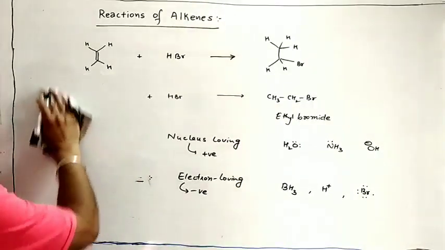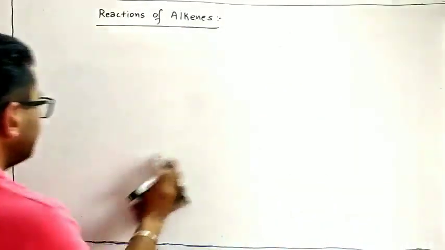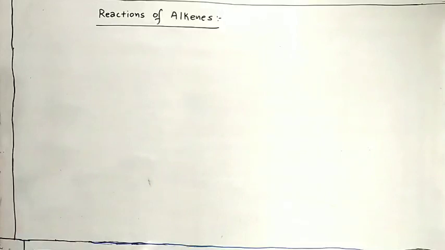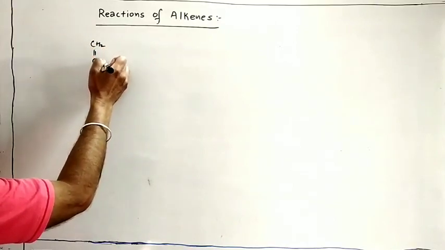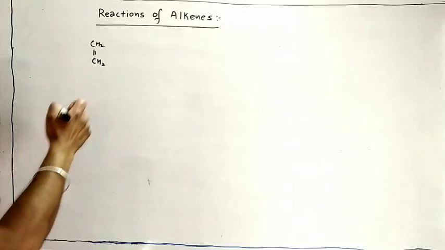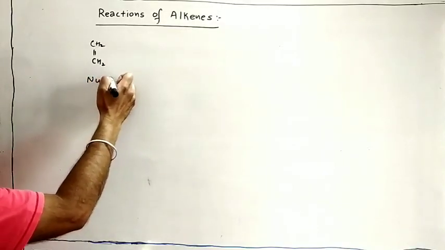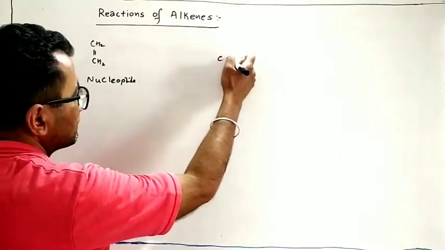Now let's see some more examples to understand the basic reaction of ethene with HBr to form ethyl bromide. Suppose we have ethene. You know the structure of ethene. Is it a nucleophile or an electrophile? It is a nucleophile. Why? Let's draw the structure.